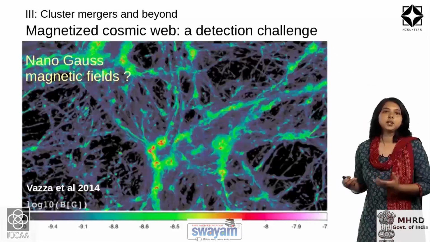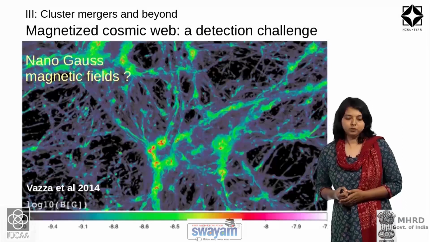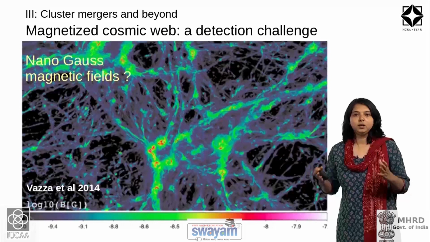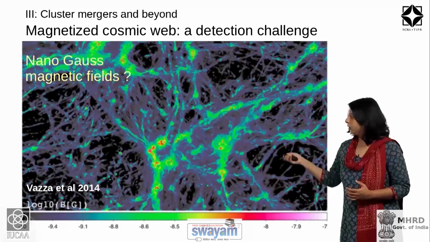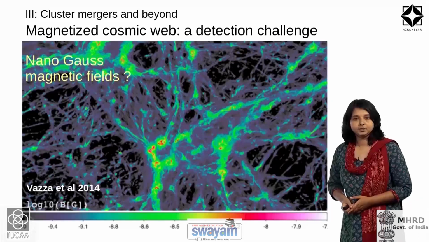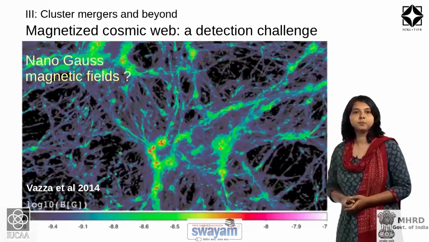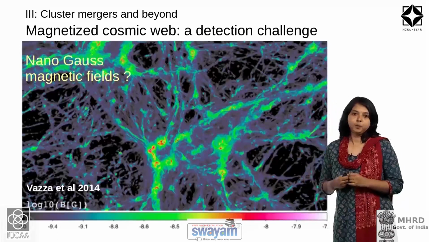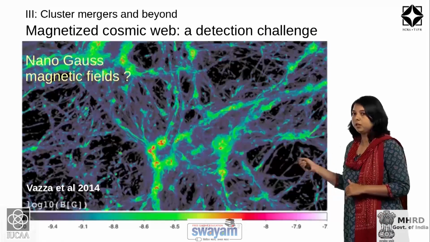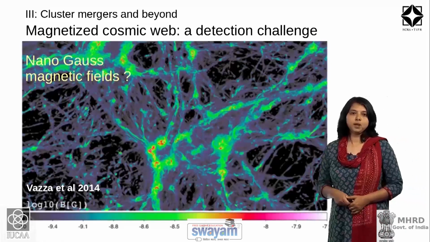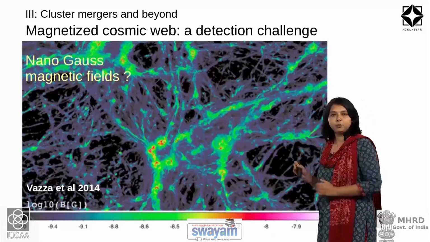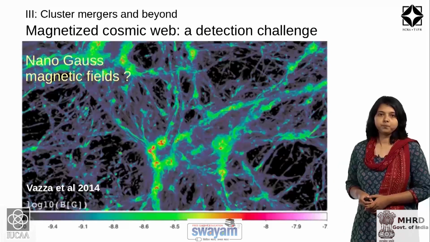Now, coming to cluster mergers and beyond. So, beyond the cluster mergers themselves is this whole large scale structure, which looks like this filamentary structure, the nodes of which are galaxy clusters, the bright points in this figure, and connecting these nodes are the filaments. And in this plot, the color scale actually shows magnetic fields that are expected to pervade this large scale structure in the universe.